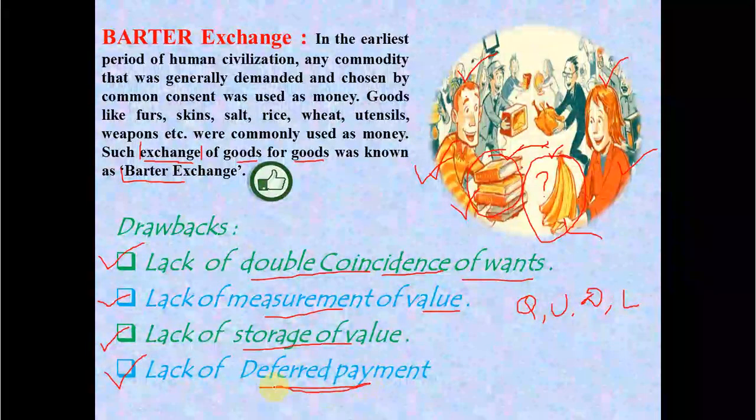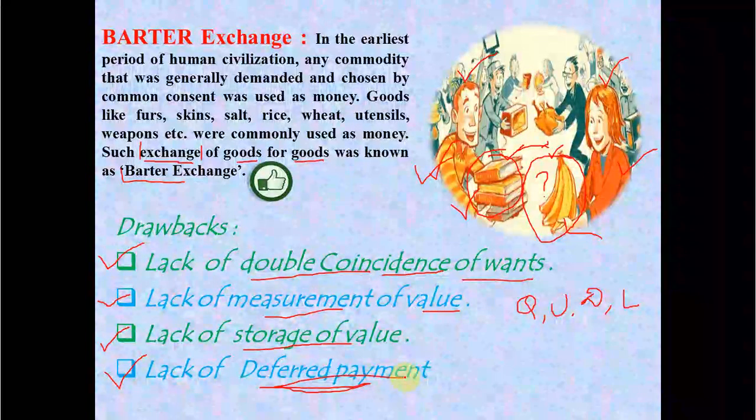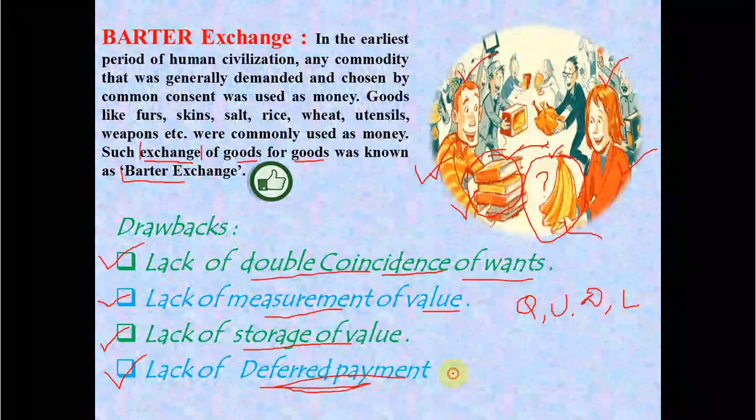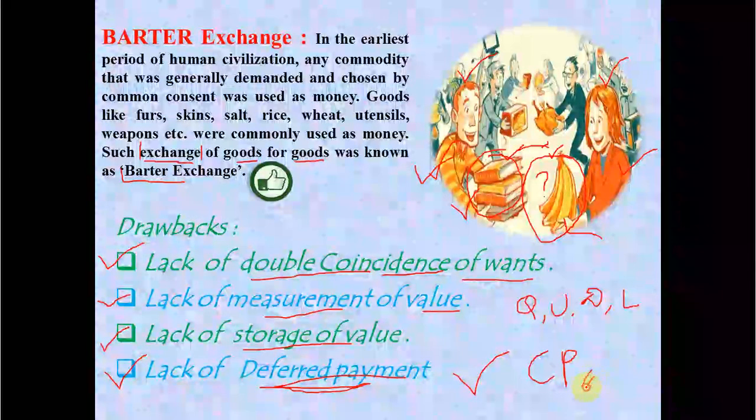That is, most of the students face a problem. What is the meaning of deferred payment? Actually, deferred payment refers to the credit payment. Credit payment means people are using the goods which they want for a future time.